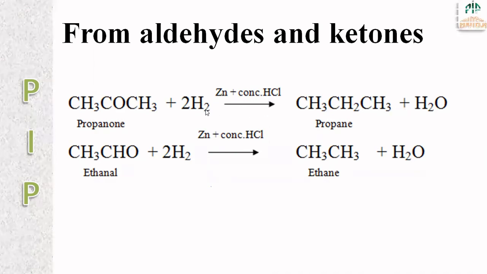Actually, this occurs through an intermediate process. That is a separate mechanism, which I will explain later in a separate video. Similarly, an aldehyde, ethanal, reacts with hydrogen in the presence of zinc and concentrated HCl to give ethane plus H2O.